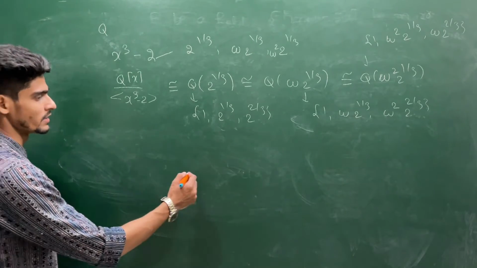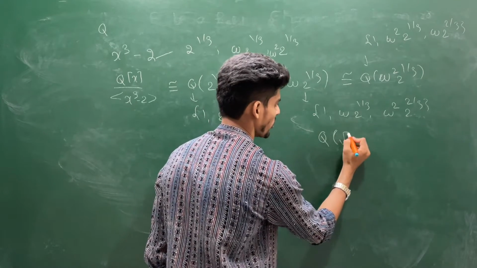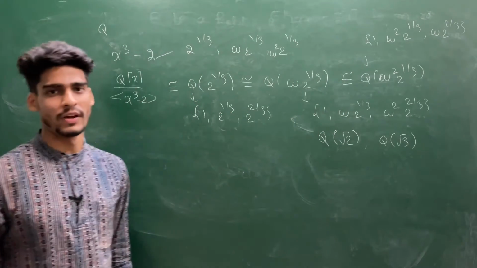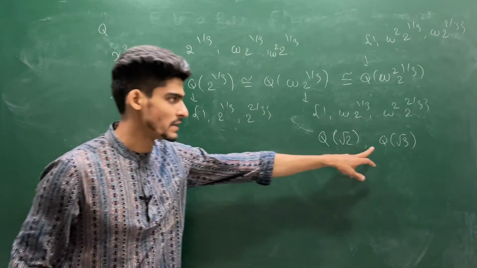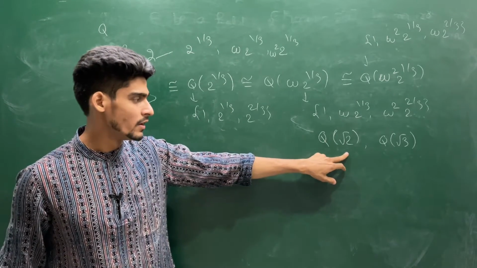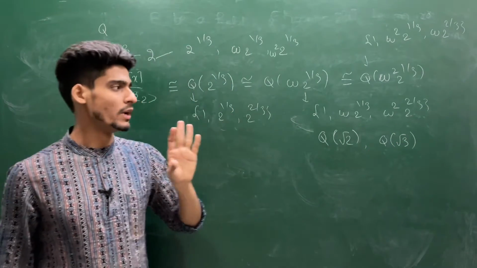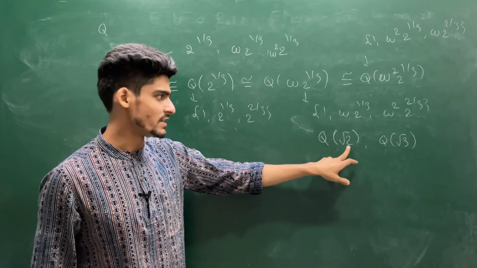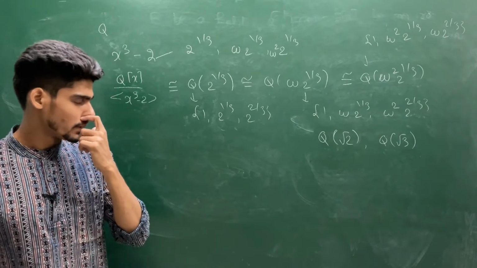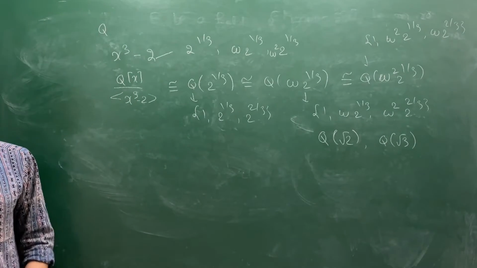Can you say something about this extension? Q adjoin square root of 2 and Q adjoin square root of 3, whether they are isomorphic as a field or not. I am not asking about as a vector space. As a vector space, they are isomorphic, because this is a 2-dimensional vector space over Q. It has a basis 1 comma square root of 2. It has a basis 1 comma square root of 3. So they are isomorphic as a vector space, but are they isomorphic as a field?